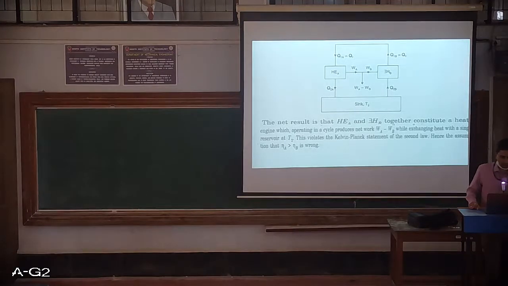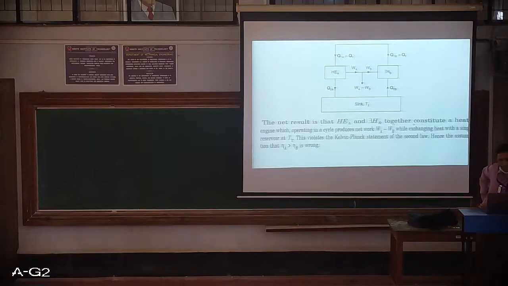So what is the work output here? We all know that WA is greater than WB. So whatever is the difference, WA minus WB, is the total work output which we are getting by operating a non-reversible heat engine A in combination with a reversible heat engine B. So our main assumption, that the efficiency of engine A is greater than the efficiency of engine B, is wrong.